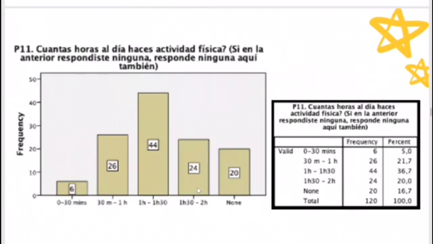Question number 11, how many hours a week do you perform physical activity? And the results are the following. 36.7% practice around 1 hour to 1 hour 30. Only 5% of the sample practice less than 30 minutes, and 16.7% do not perform any physical activity.